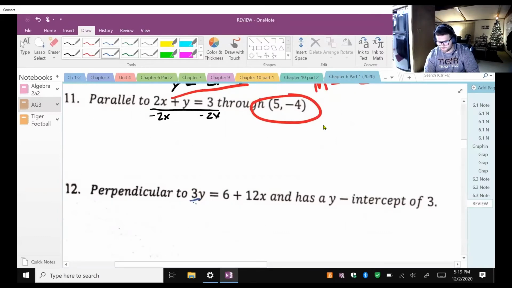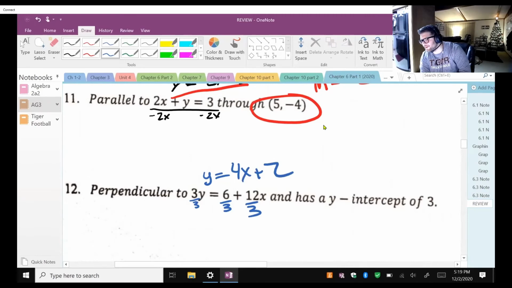Okay. This one down here, if you did want to do it, let's knock it out. So this is not in slope-intercept form, so I need to divide by 3 to get y by itself. Then we get y equals, I'm going to put the x first because it's a pet peeve, 6x, right? 12 divided by 3 is 6. No, it's not. Jeez. You guys are about to roast me. I know it. It's 4, plus 2. That's why I looked at myself. I'm like, no, 12 divided by 3 is not 6. Oh, well. Okay, so 12 divided by 3 is 4. I get 4x plus 2. Now I'm in slope-intercept form.